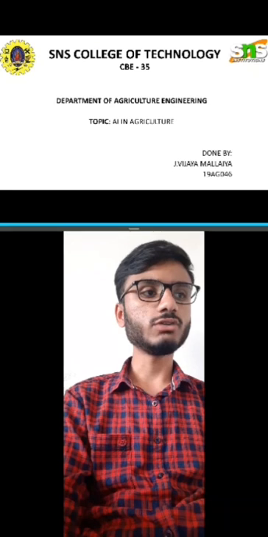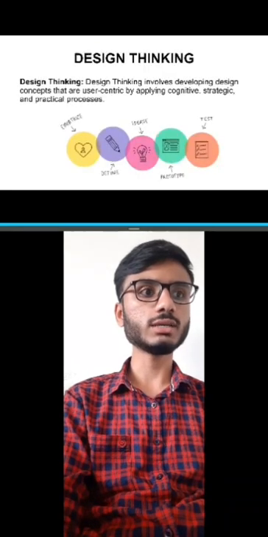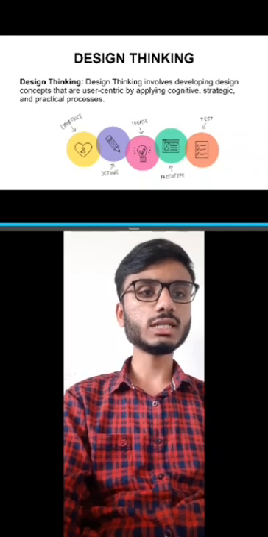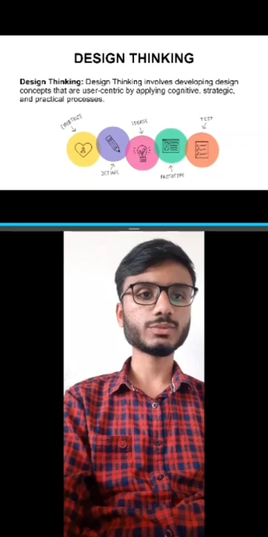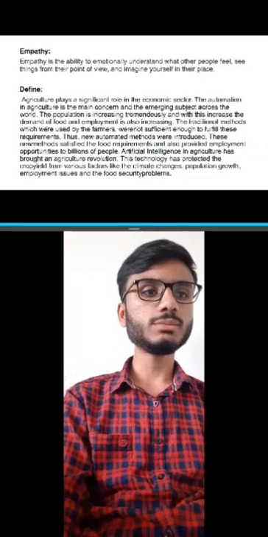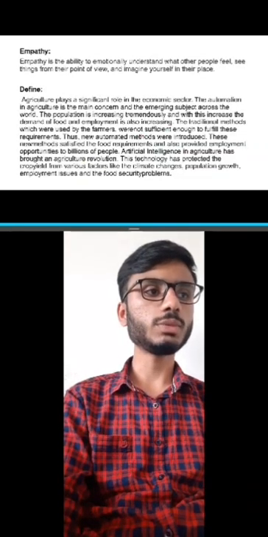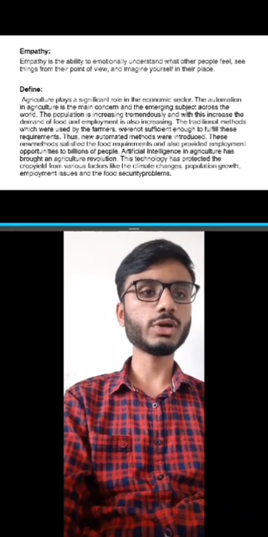Design thinking involves developing design concepts that are user-centric by applying cognitive, strategic, and practical process. There are 5 steps in design thinking: empathize, define, ideate, prototype, and test. Empathy. Empathy is the ability to emotionally understand what other people feel, see things from their point of view, and imagine yourself in their place.